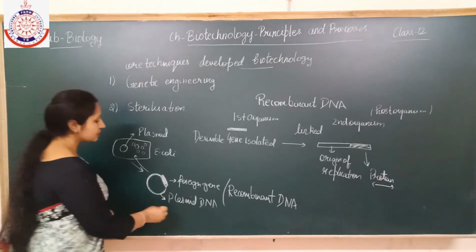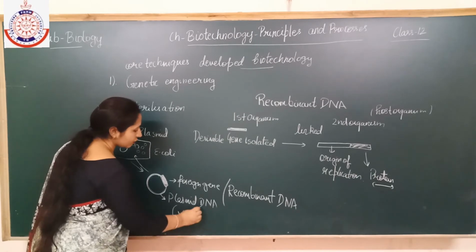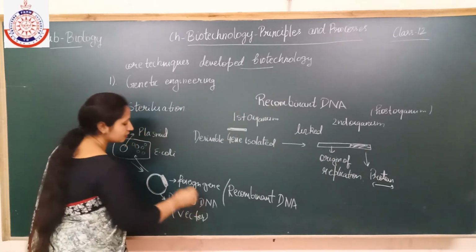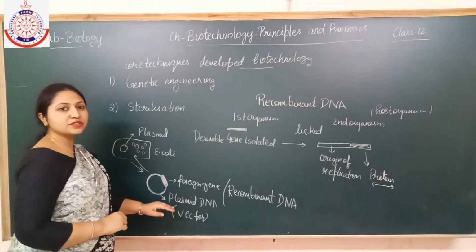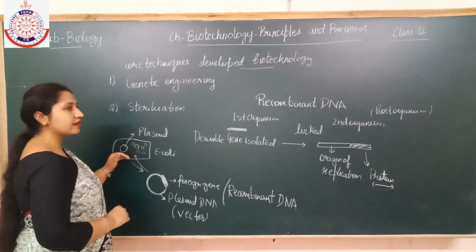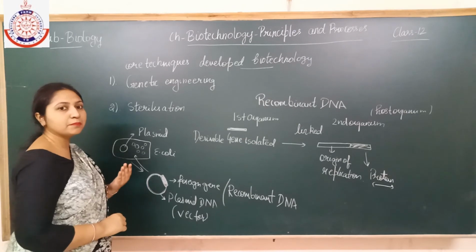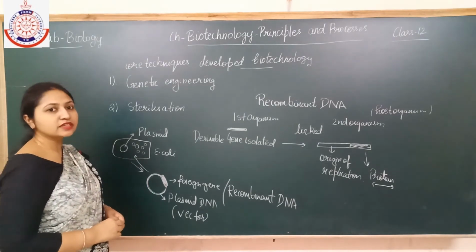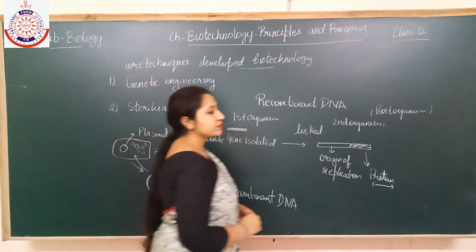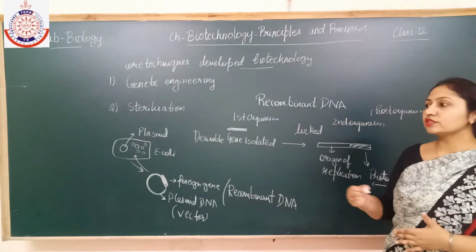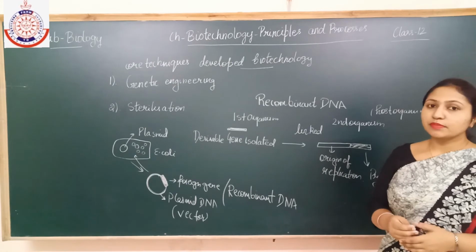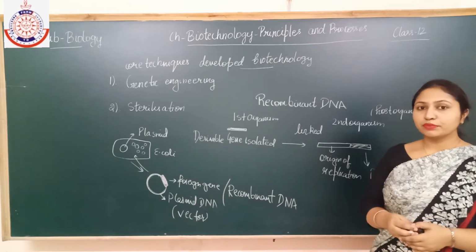Why is it acting as a vector here? Because it is carrying the foreign gene, and it transfers the foreign gene to the cell for producing multiple copies of that gene. Okay, so in this manner a gene produces multiple copies of the product.